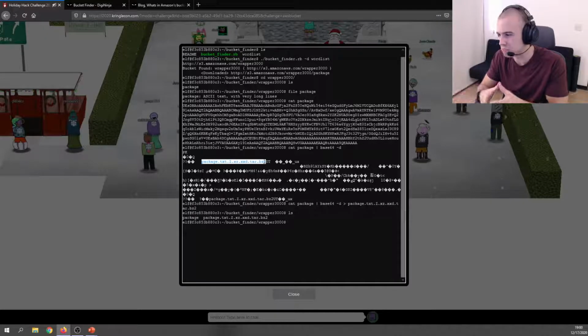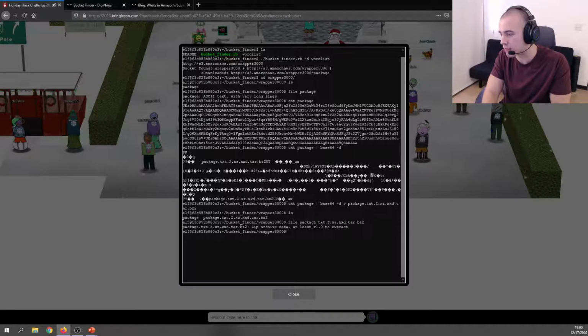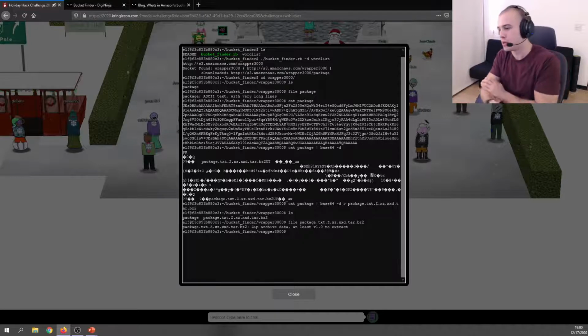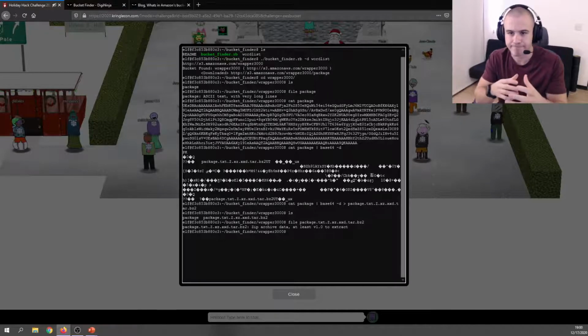bz2 doesn't make sense to me. But to verify my hunch, I can just run file on that package.txt, and we can see that it is a zip archive data. So chances are, yeah, that's the right file extension.